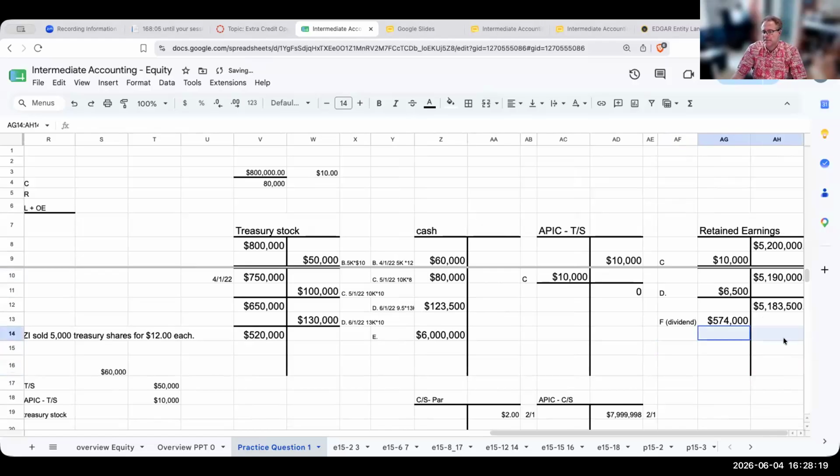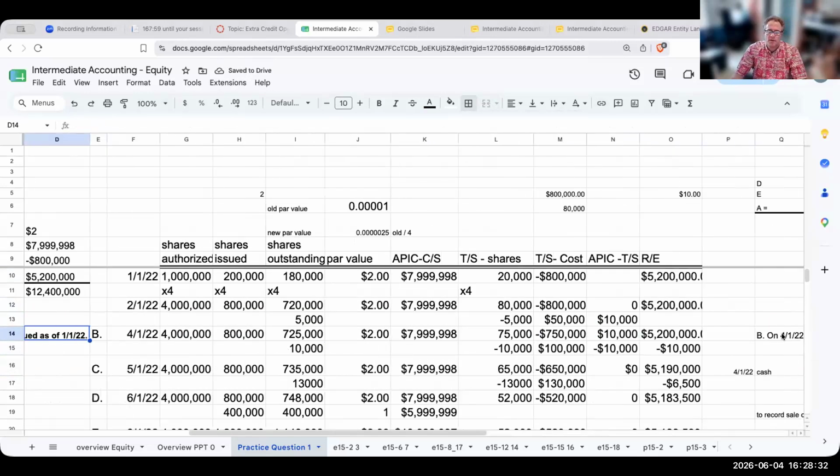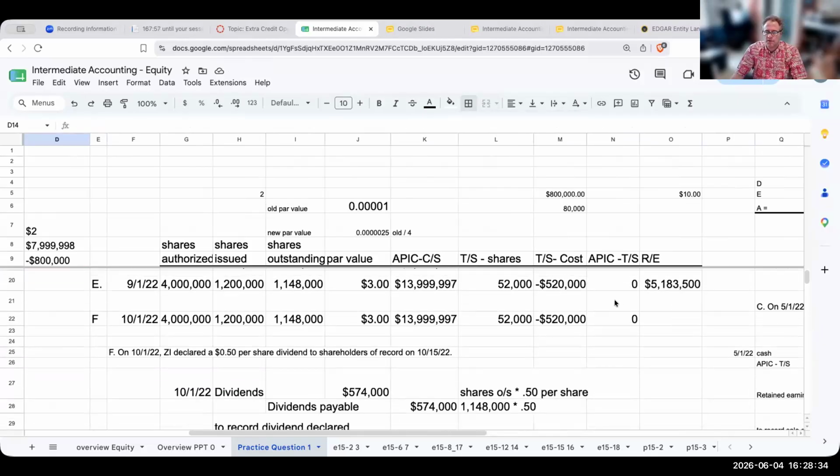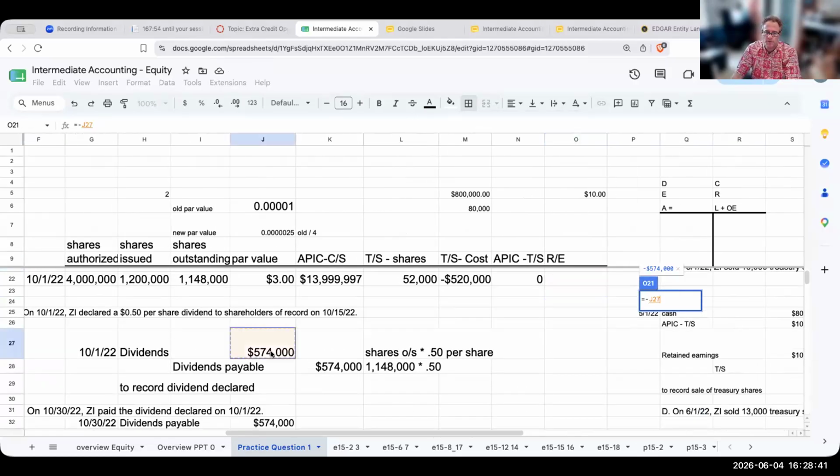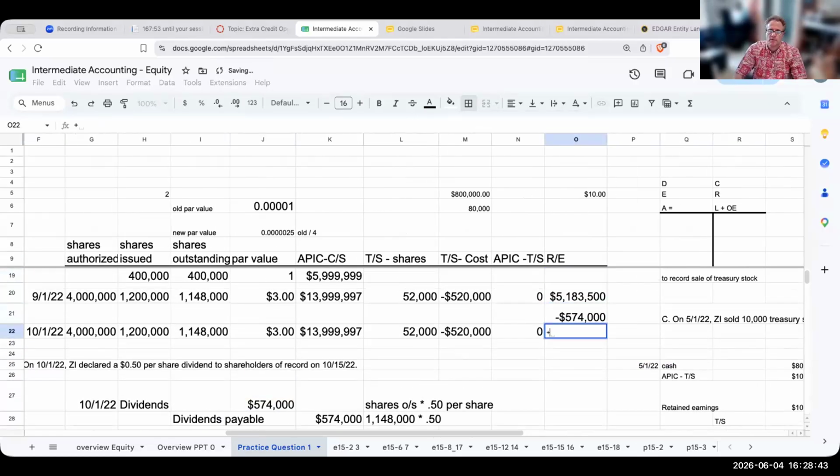So our retained earnings balance post dividend is going to be 5,183,500 minus the 574, or 4,609,500. So my retained earnings is going to go down because we're giving out that amount to our shareholders.